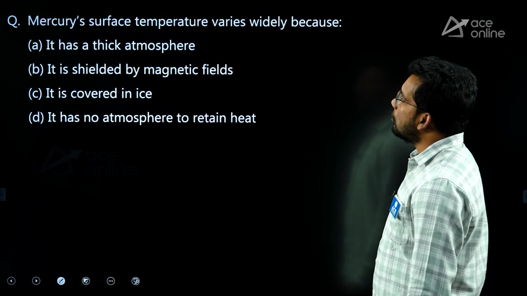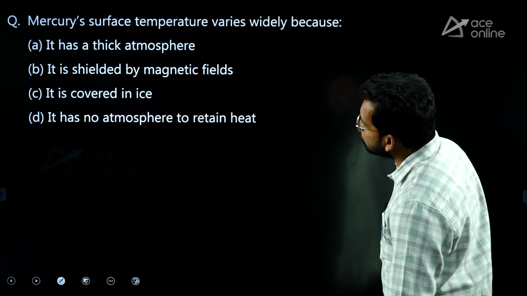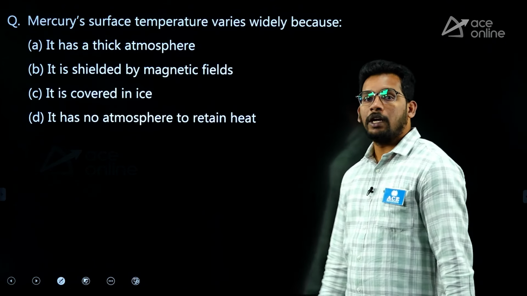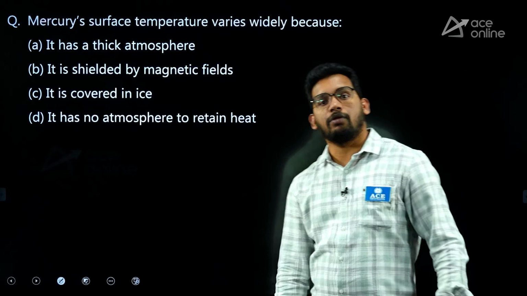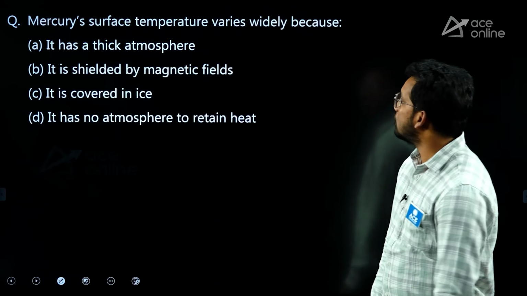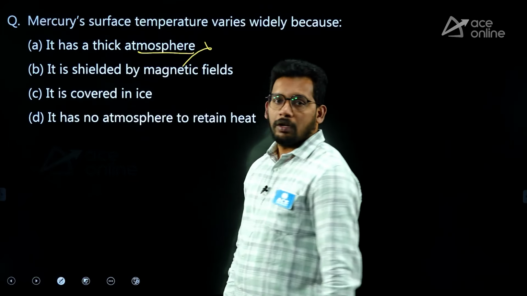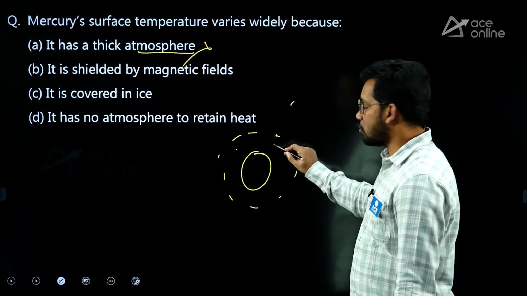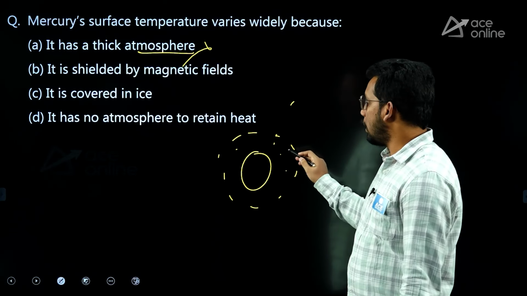Next one, Mercury's surface. This is from geography. Mercury's surface temperature varies widely. Varies widely means in the daytime it will be high, 300 degrees, and in the night time it will be minus 200, minus 300. So what is the reason they are asking? Because it has a thick atmosphere. Wrong. Mercury does not have an atmosphere like Earth, which absorbs heat and keeps temperatures normal at night, and in the daytime also.